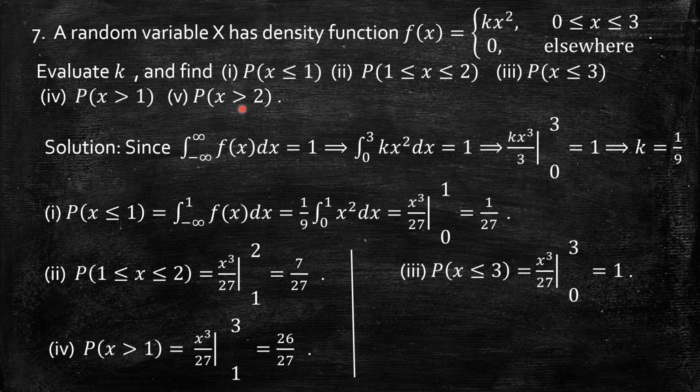The last one is the probability of x greater than 2, that is nothing but now x cube by 27. So it is 2 to infinity, so I have to apply only 2 to 3. 3 onwards again the function is 0. So 3 cube 27 minus 2 cube 8, 27 minus 8, 19. 19 by 27 is the answer.